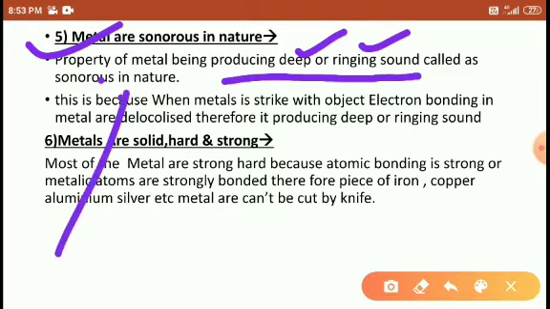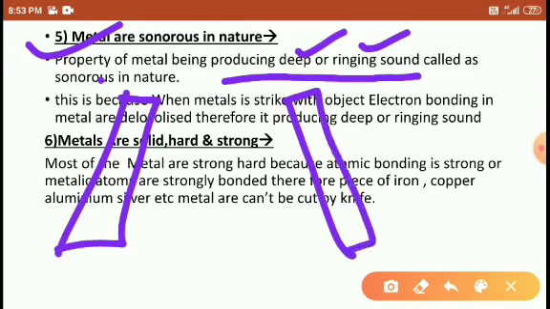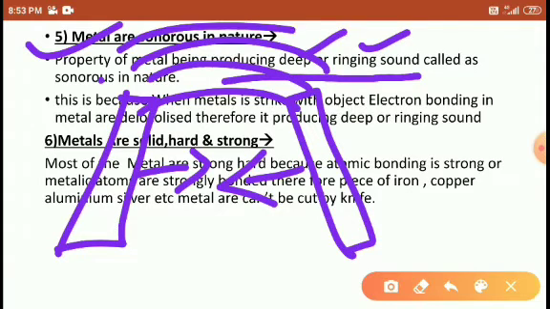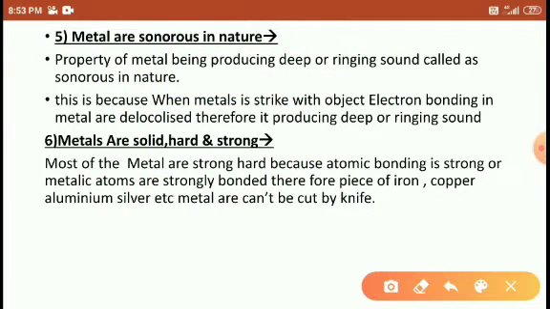When you take two metals, iron metals, and strike them with each other, then what happens, students? When you strike them with each other, they emit a kind of ringing sound. That ringing sound we call sonorous in nature. Right, students? So why does the sonorous sound appear?